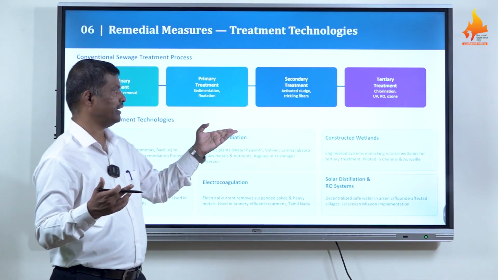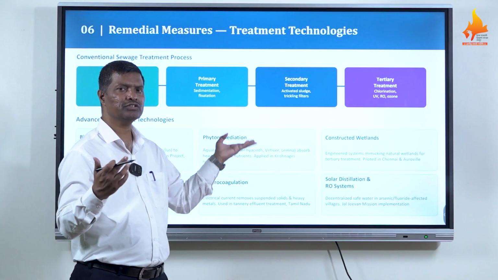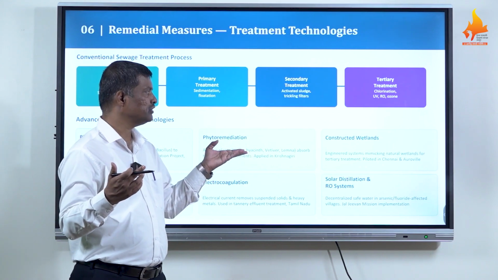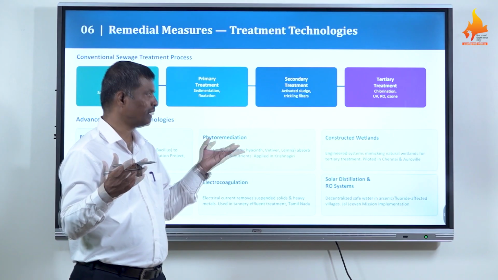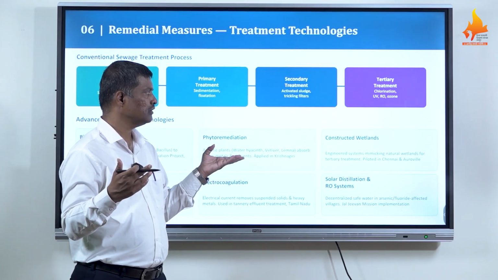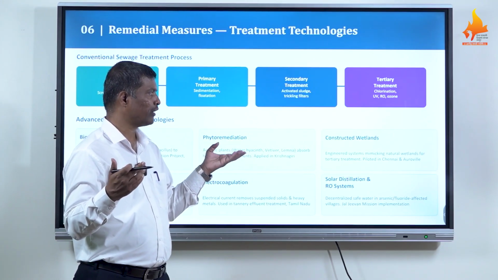Then constructed wetlands. You know that Sundarban and many such wetlands are there. So these are engineered systems mimicking natural wetlands for tertiary treatment. Pilot treatment can be seen in Chennai as well as Auroville.